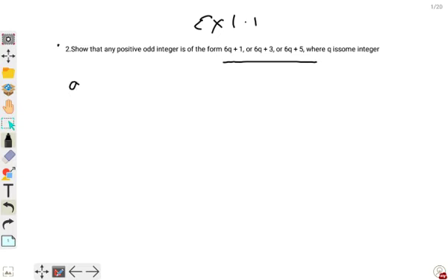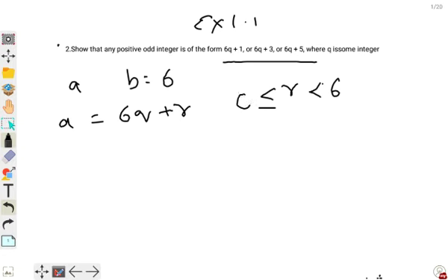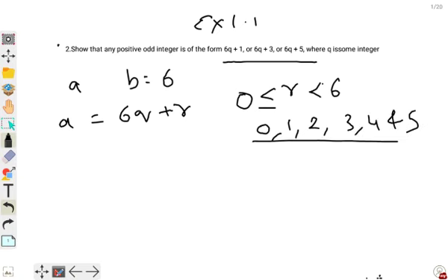So let a be the number and b is equal to 6. So we can write it using Euclid's formula: a is equal to 6q plus r, but r should be less than 6 and greater than or equal to 0. So r can take the values 0, 1, 2, 3, 4 and 5. So substitute these values in this equation.